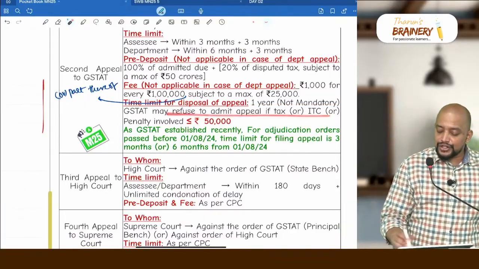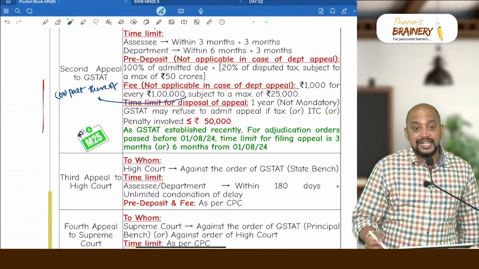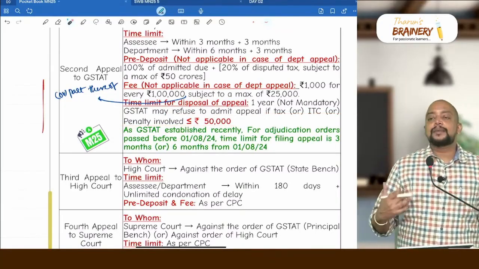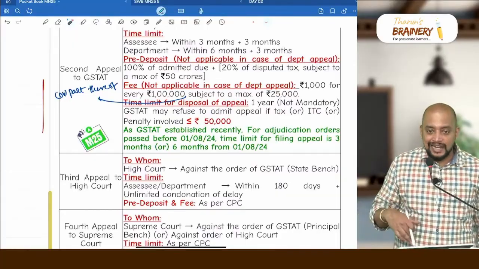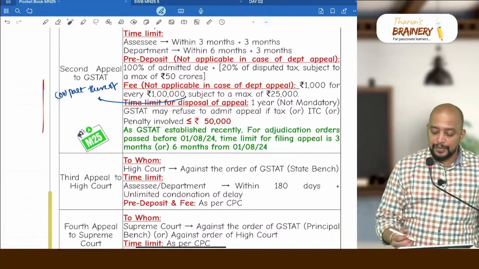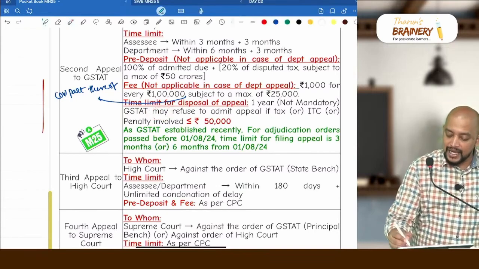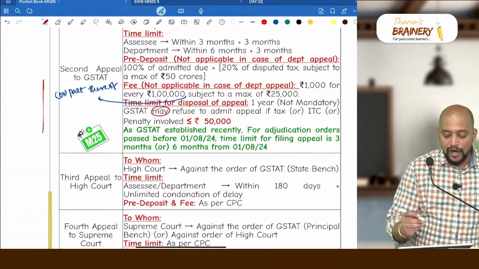GST-AT may refuse to admit appeal if tax or ITC or penalty involved does not exceed 50,000. So this is up to the discretion of the GST-AT. Maybe if there is a substantial question of law involved, they may admit the appeal. Here it is not shall, it is may. So it is up to their discretion, and they may or may not.